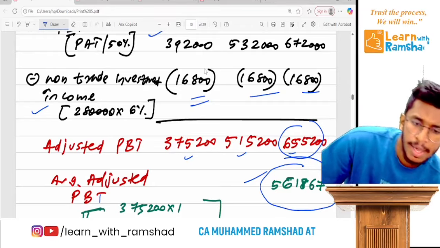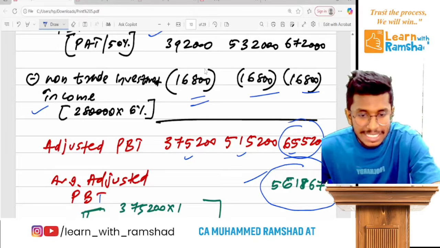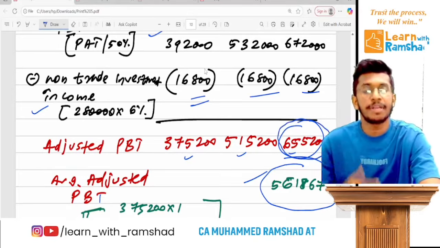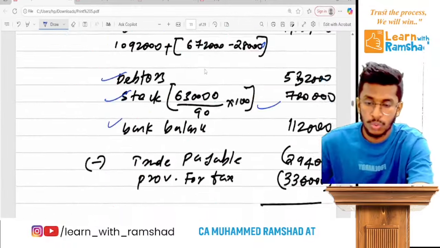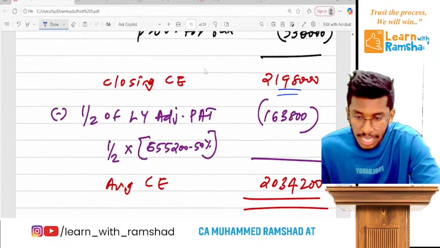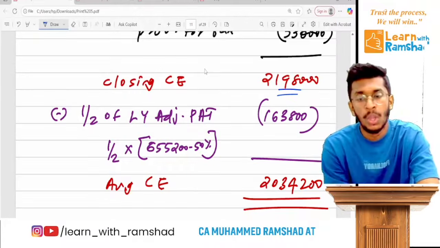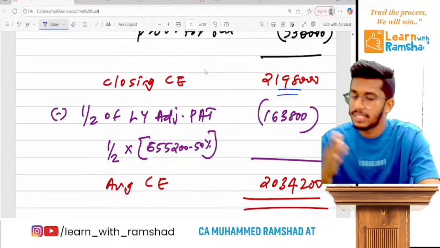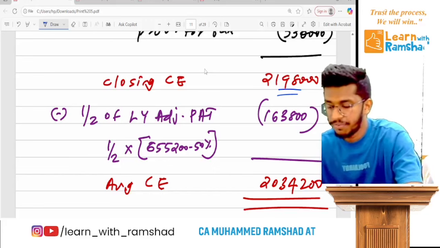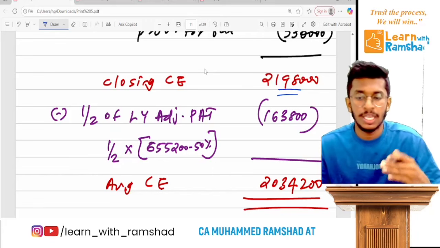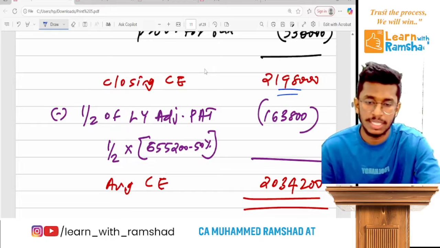Okay. Now remember, this is the adjusted PBT for the last year. From this you deduct tax. So you will get 6,55,200 minus 50%. Ready? So into half, that is to be deducted. Then you will get this. So 6,55,000 minus 50%, into 1 divided by 2. That's it. You will get this figure.